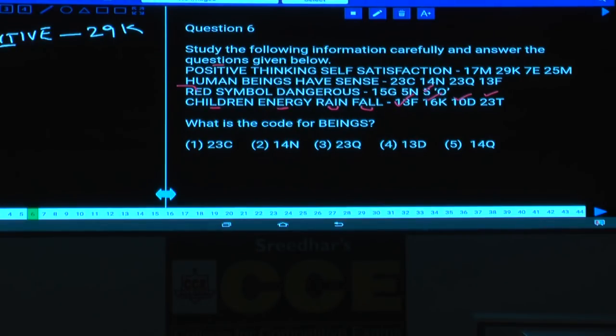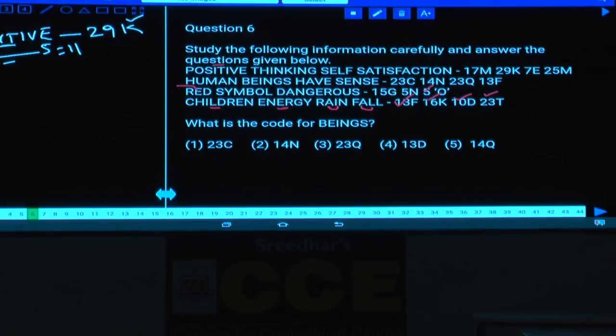Now the value of P is 16 and E is 5. Now the difference, 16 minus 5, is 11. Now the 11th letter is K. Done with this? The difference between the place values of the first letter and the last letter is the given letter. Then coming to this word, thinking.